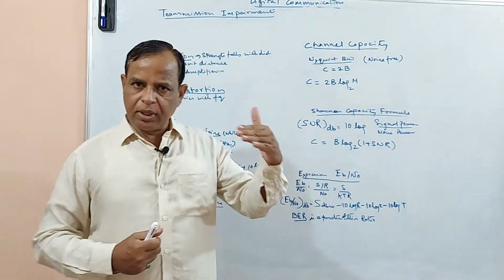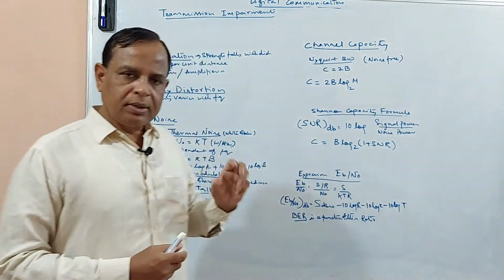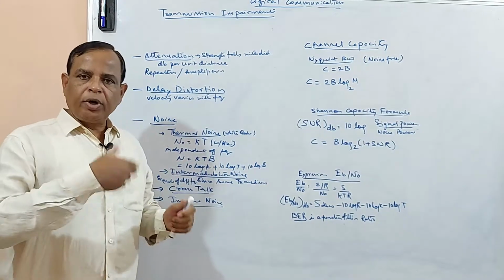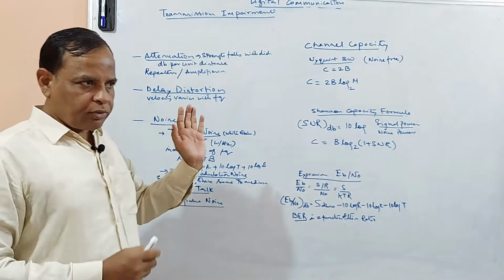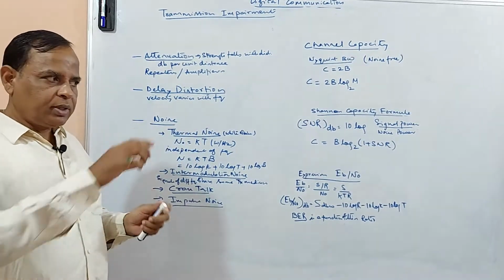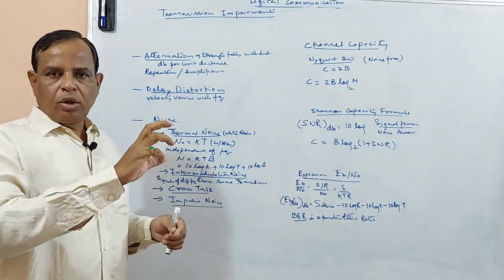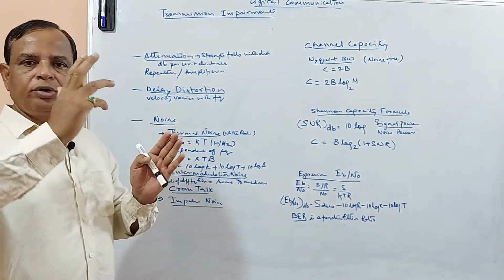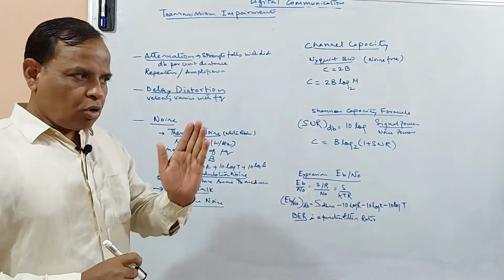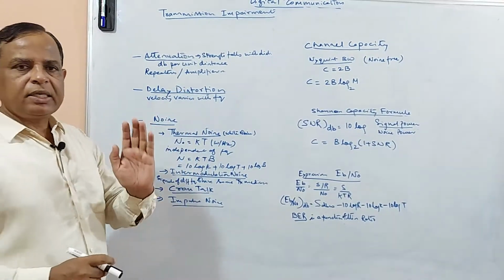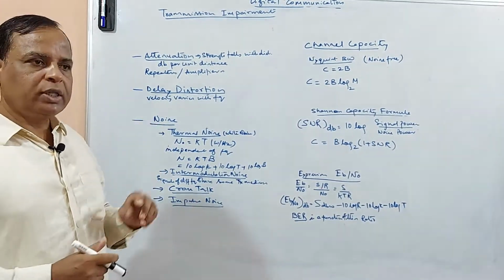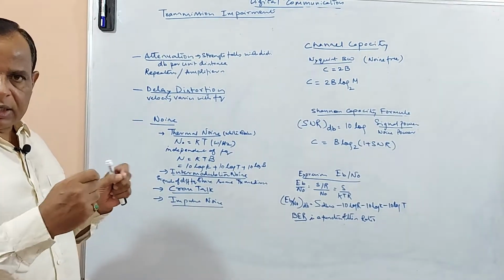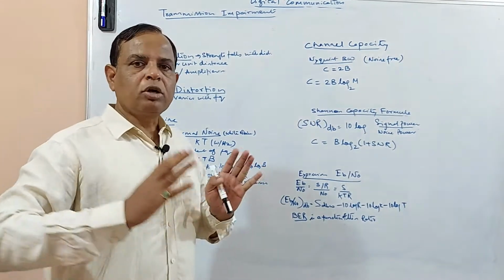Why? Because in the repeaters, what is happening is that the signal is actually reproduced. Generally in the repeater, whatever input signal is available, it interprets whether this is a 1 or 0, and then it reproduces exactly the same thing. So the output of the repeater is exactly what it was at the transmitter end. So in digital communication, the noise is not cumulative.